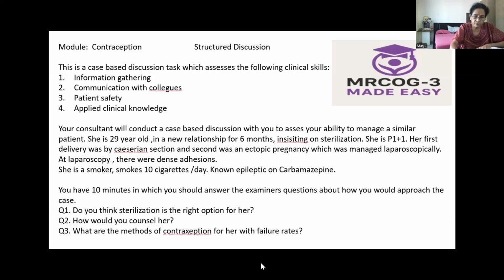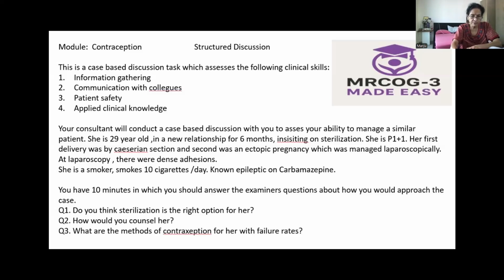Now moving on to the second method, that is the copper intrauterine contraceptive device. I will explain to her about the second method. This is a non-hormonal method. I will tell her that it is 99% effective. It is not affected by carbamazepine, that's an anti-epileptic drug, and it can be used for 5 to 10 years.